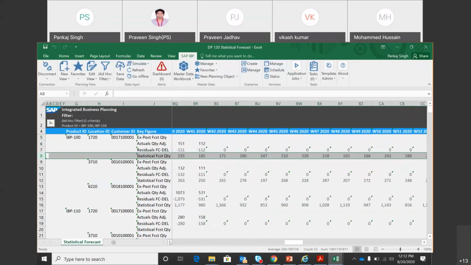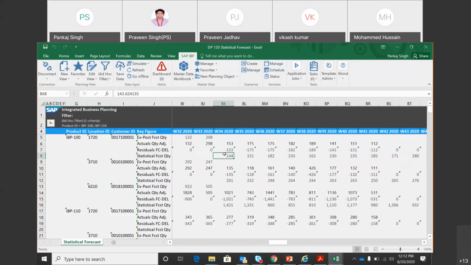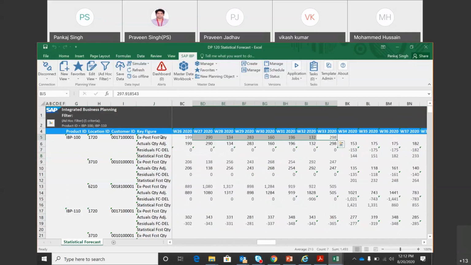So how does the system work? It first generates these numbers. So it created these numbers 144, 151, etc., and then it plots a line, and then it extrapolates that line back into the past, and then it will generate these numbers. So ex post forecast are those quantities which are the extrapolation of the forecasted quantity in the past.